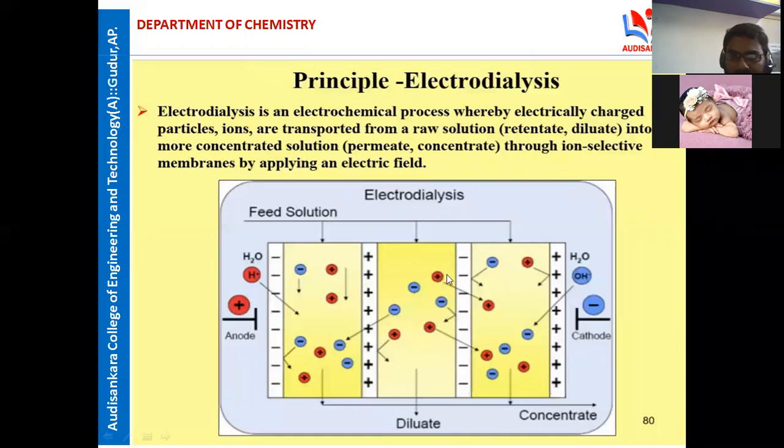These membranes select ions. The negative membrane allows the positive ions, and the positive membrane allows the negative ions. The negative ions, Cl−, are deposited here, and Na+ is deposited here, because they are strongly attracted by the electrodes. All cations are deposited here and all anions are deposited here. That's why the positive terminal is the anode and the negative terminal is the cathode.